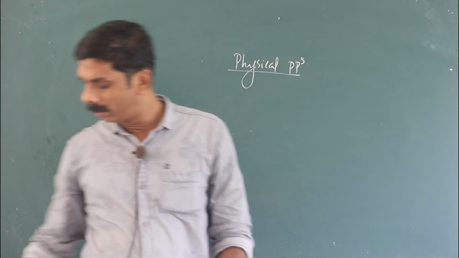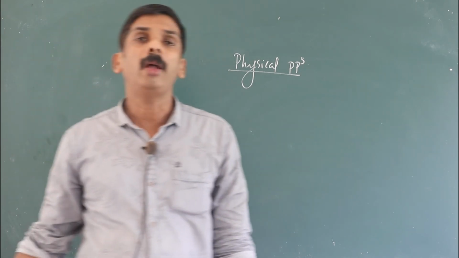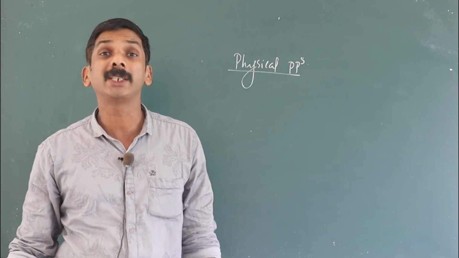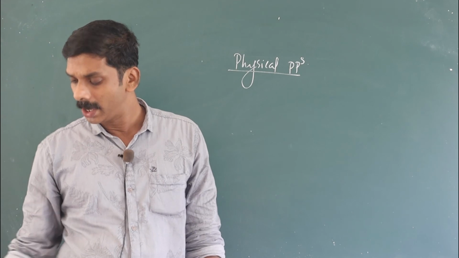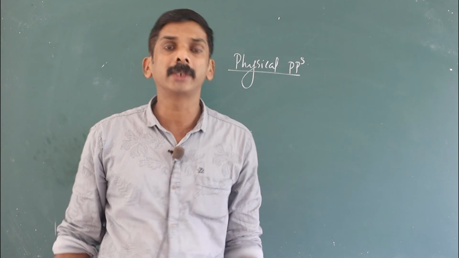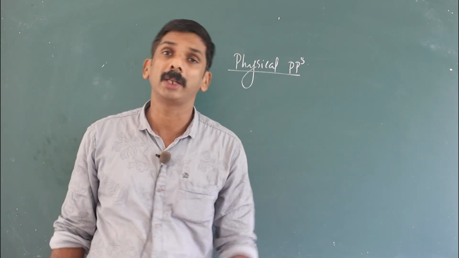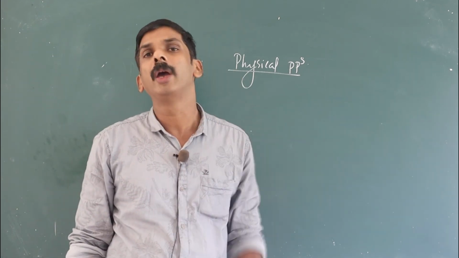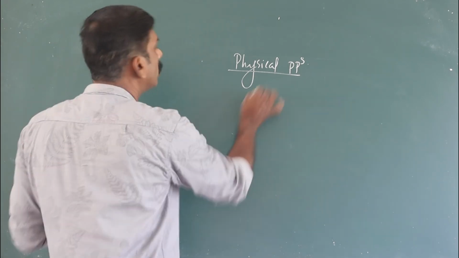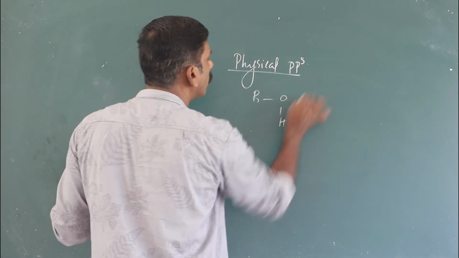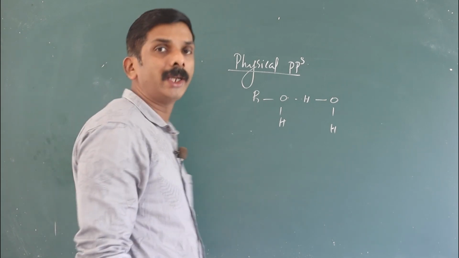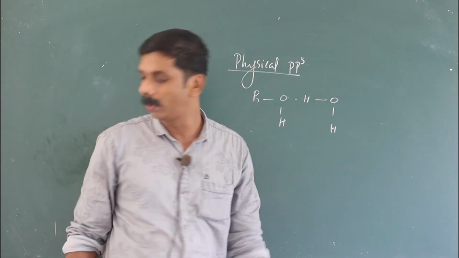But in alcohol, it is seen that the boiling point decreases with the increase in branching. As branching increases, surface area decreases, the van der Waals force also decreases. That is why boiling point decreases with the increase in branching. And also, lower members of alcohols are highly soluble in water because of the remarkable property called hydrogen bonding. That is about the solubility.